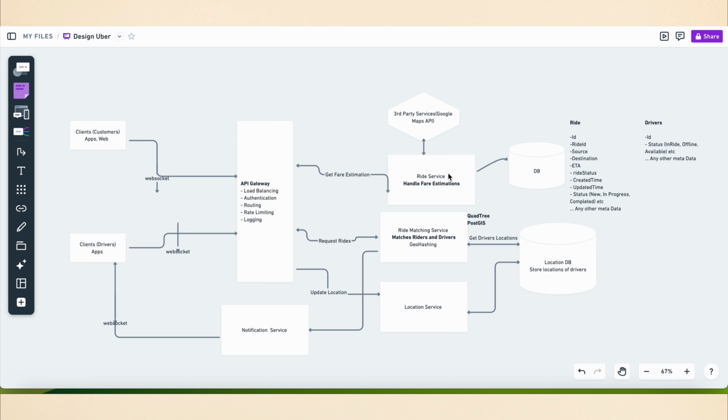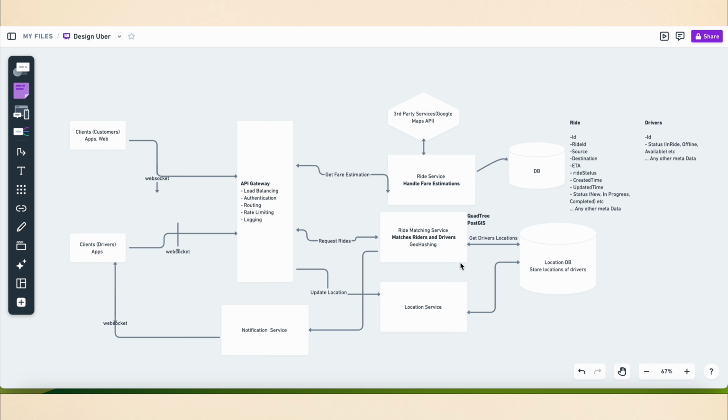This is our first service, the ride service, which basically handles fare estimation. This service specifically talks to a third party, for example the Google Maps API, which gets the information from Google Maps or satellite and provides data to this service. And this service talks to the primary database, which can be MySQL or any relational database, and it stores ride information.